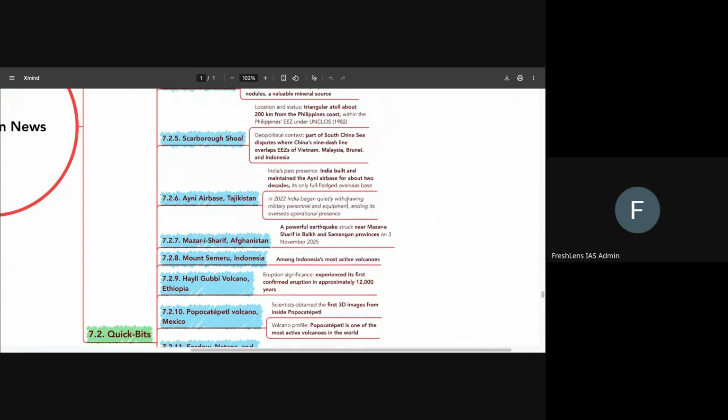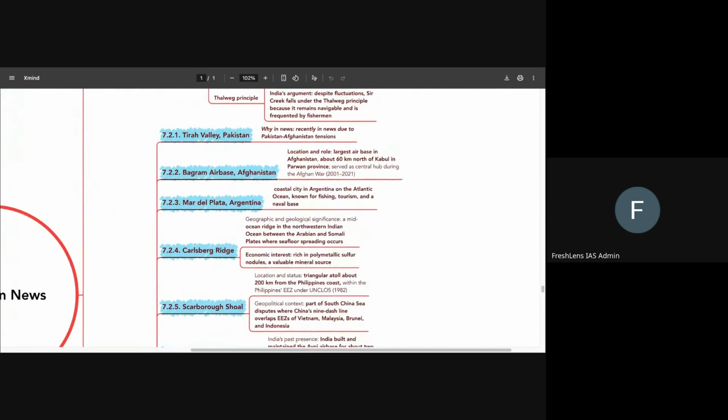Okay. Then comes the various other places in news that are there. Let's say, for example, Tirah Valley. It is in Pakistan. Bagram Air Base is in Afghanistan. Okay. Tirah Valley, you're able to imagine Pakistan. You're also able to understand that Pakistan does have a lot of valleys in the northern and northwestern region of it, right?